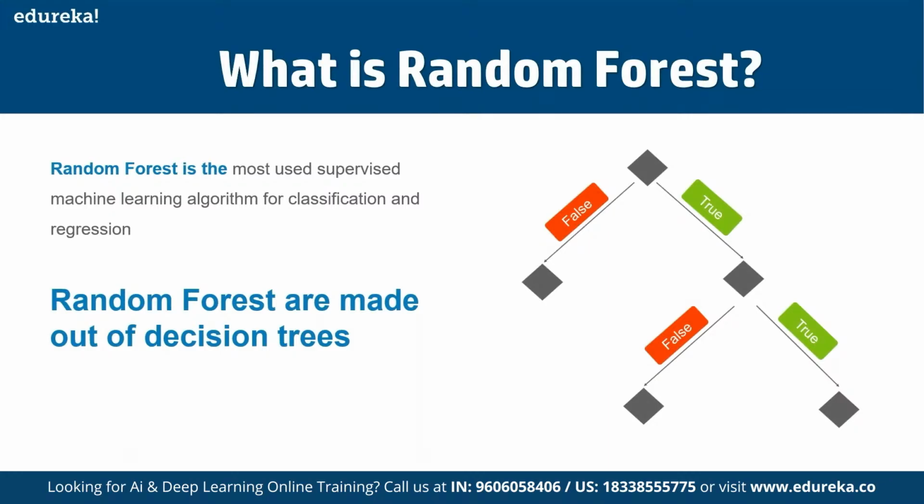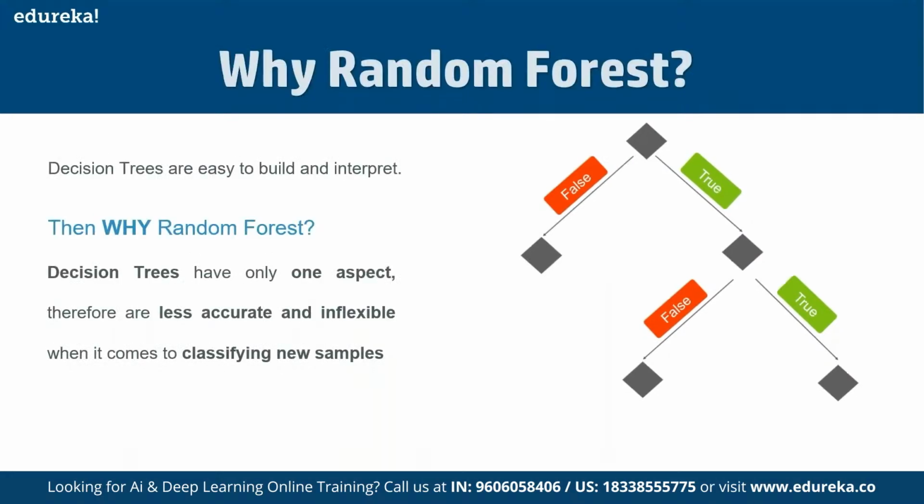As the name suggests, this algorithm randomly creates a forest with several trees. Generally, the more trees in the forest, the more robust the forest looks. Similarly, in the random forest classifier, the higher the number of trees in the forest, the greater the accuracy of the results. In simple layman terms, random forest builds multiple decision trees, called a forest, and glues them together to get a more accurate and stable prediction. The forest it builds is a collection of decision trees, trained with the bagging method.